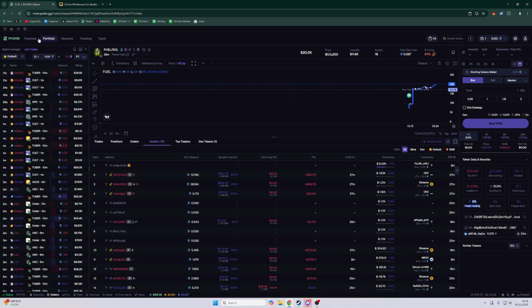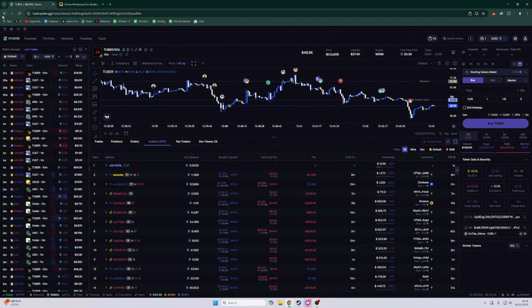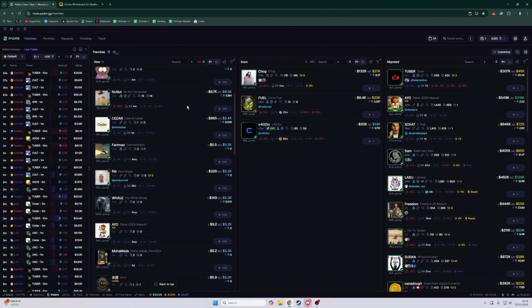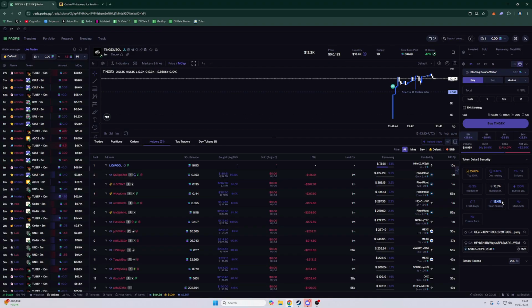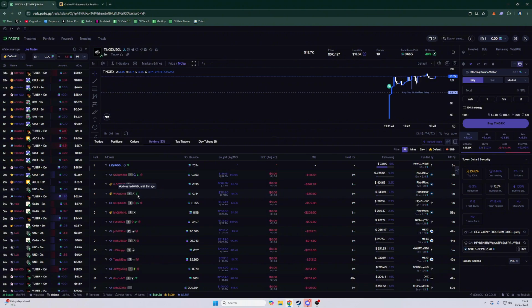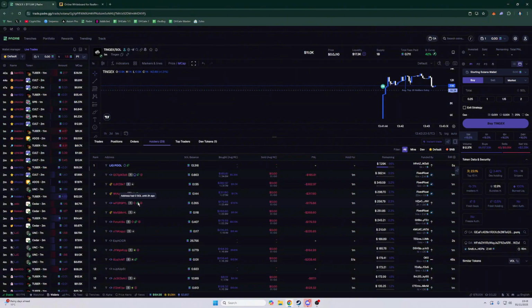So you can see here fresh wallets. Let me look for something that has a lot of fresh wallet holding. You can check here, fresh wallets holding little. It's usually new pairs that hold a lot of fresh wallets. You can see here, fresh wallets holding 12%. So if you see this leaf icon, it says address had 0 Sol until 21 minutes ago. So you're safe to assume that this is a new address that was created, and he only funded it 21 minutes ago. You can see here, this one is also funded only 2 hours ago.